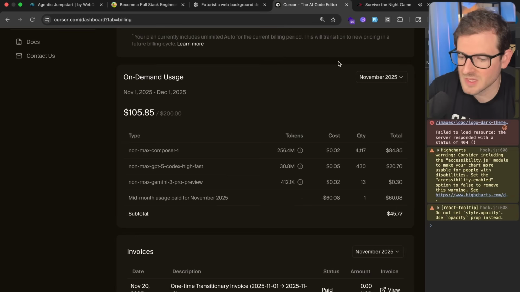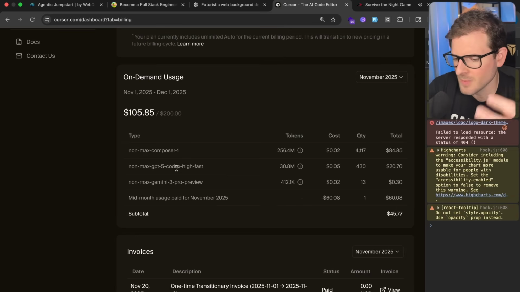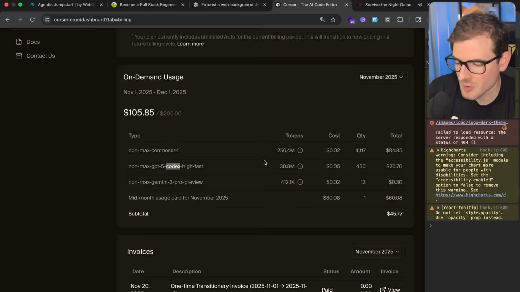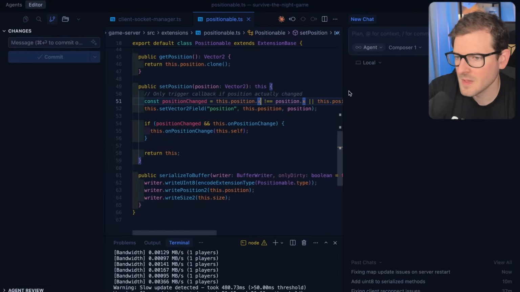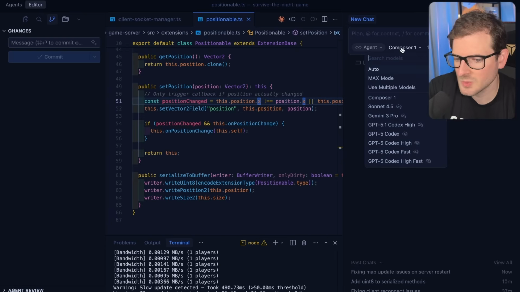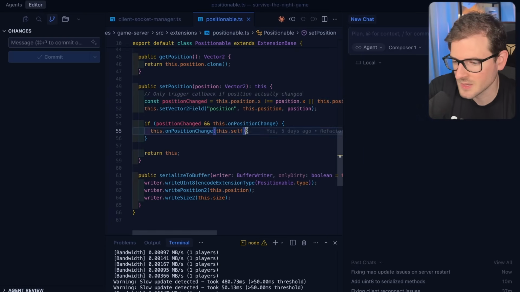It's fast, and most of the output's pretty accurate. I do have some fallback models that I use once in a while when Composer1 cannot figure out the bug. So GPT-5 Codex High Fast is one of my fallback models, and then also Gemini 3 Pro I've been using a lot, and it's actually pretty accurate and a lot cheaper. But my point is that often when you're using Composer1, you still have to fall back on other models, and I think having an IDE that allows you to switch through all these models is something that you should be aware of.